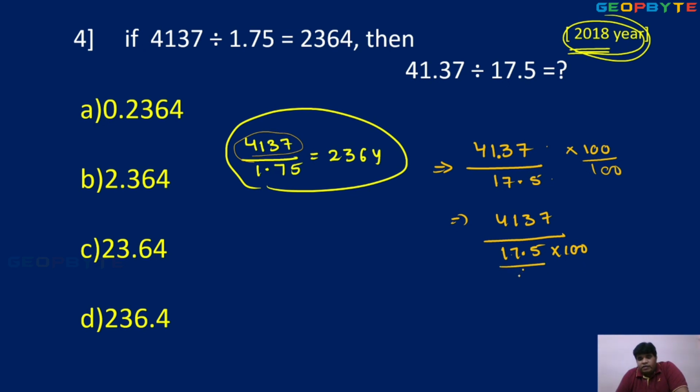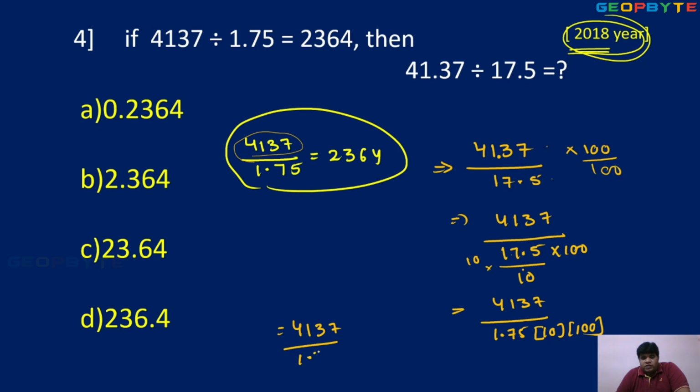This 17.5 is multiplied with 10, here also 10. Then the result is 4137 upon 1.75 into 10 into 100. Okay, so 4137 upon 1.75 into 1000.